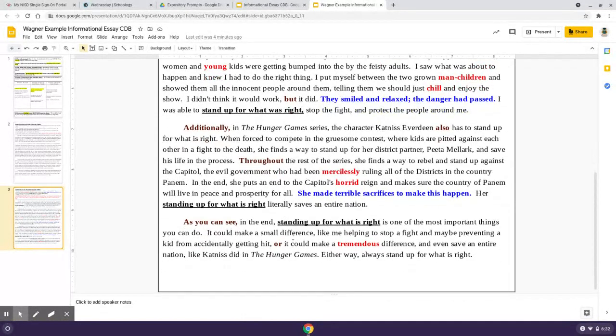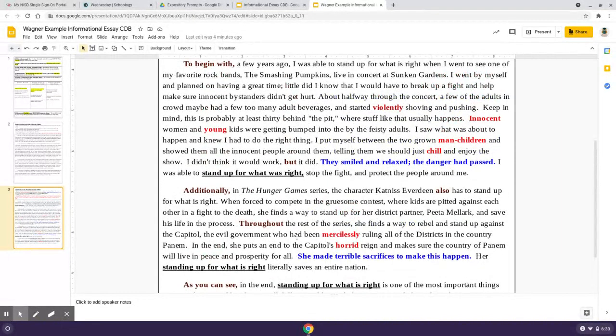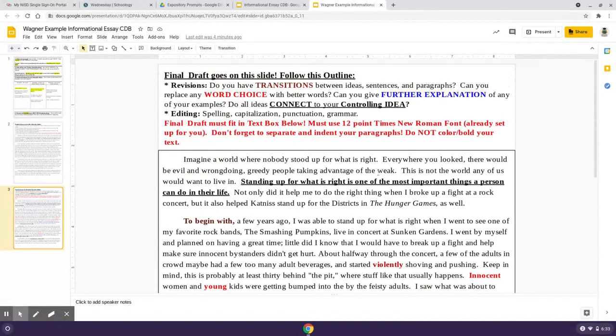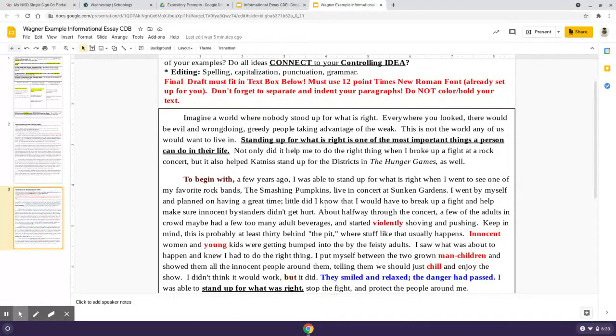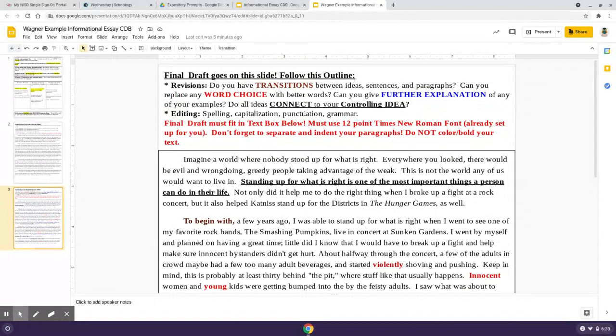I'm staying focused. At the end, I also restated my controlling idea, or thesis, in the conclusion: standing up for what is right is one of the most important things you can do. So I just want you to see that the controlling idea really should weave its way through the entire essay and keep it all nice and focused and connected. So that's what you want to do for revisions.